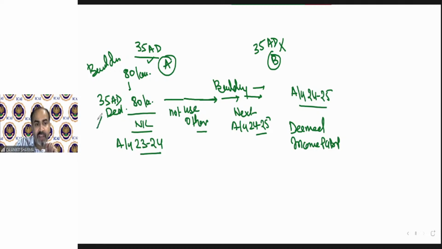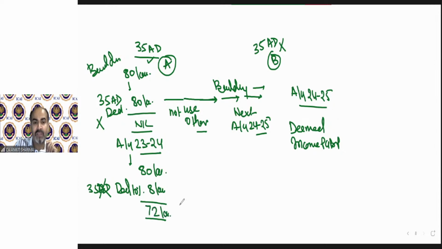If section 35AD had not been applied in assessment year 23-24, if it's a normal building, then what would we have claimed? Depreciation 10%. That means 8 lakh depreciation would have been claimed. So the value will be 72 lakh rupees. So this 72 lakh will be your PGBP income and will be added to your business income in assessment year 24-25.